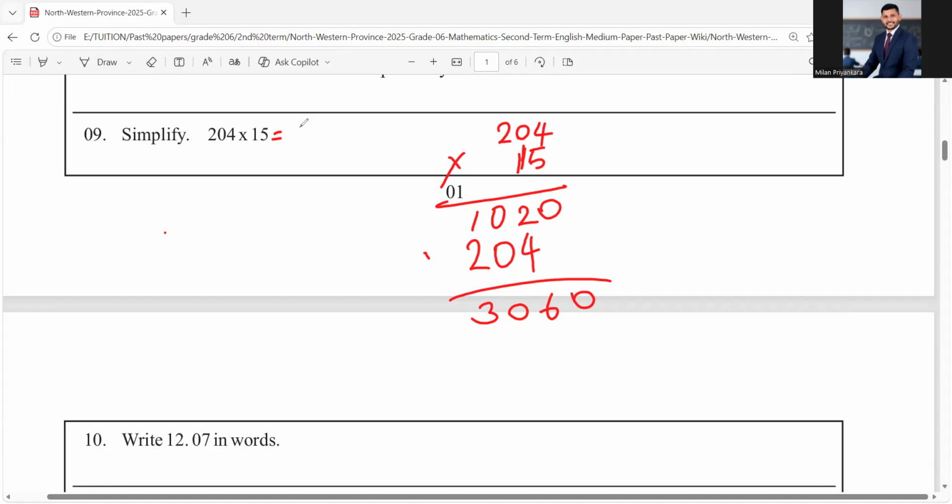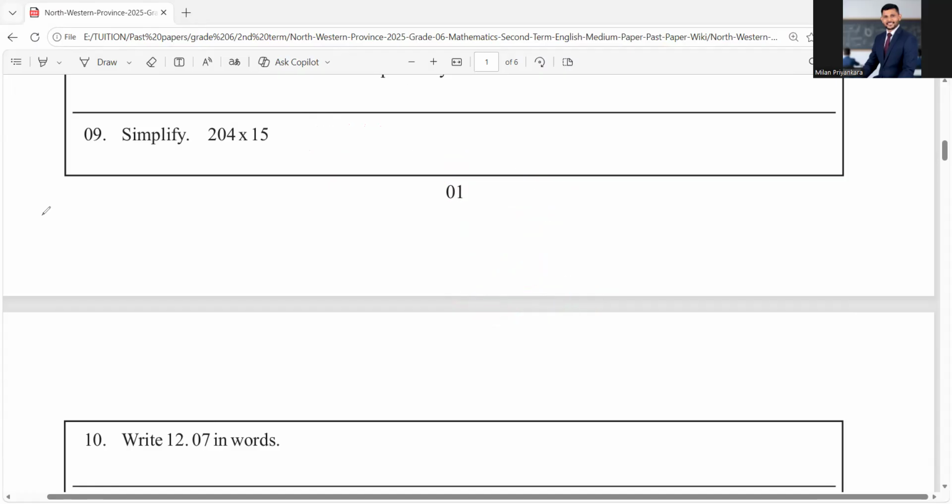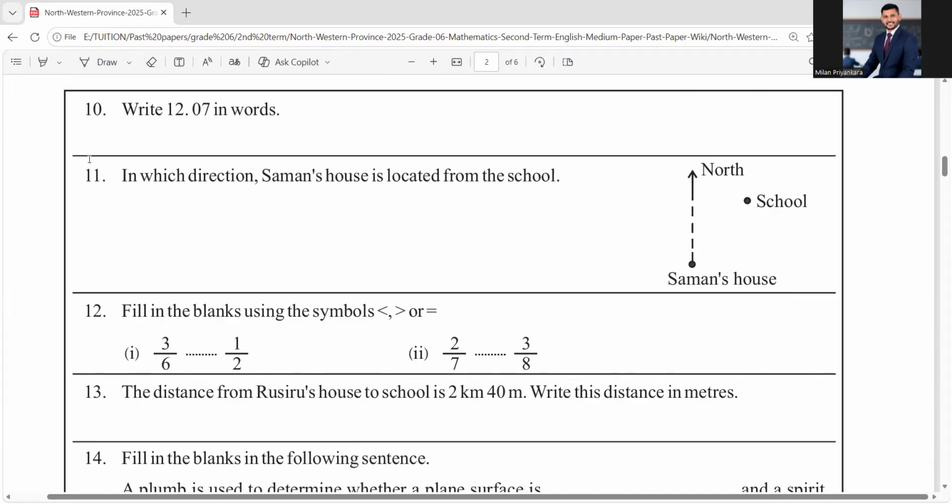Your answer is 3060. Then like 12.0, inverse. This is 12.07. That's it.